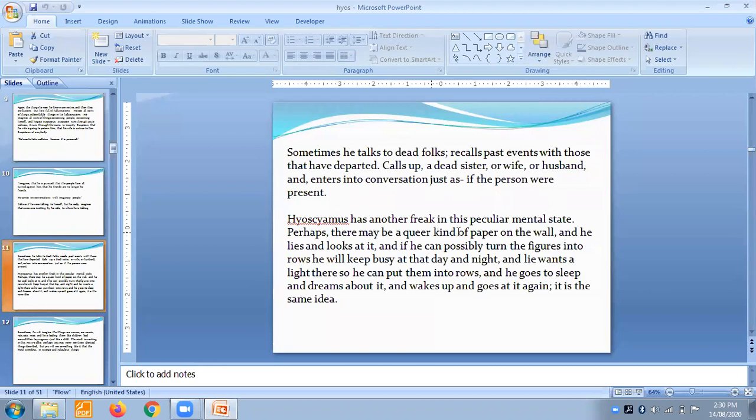Alzheimer's had another trick in this peculiar mental state. Perhaps there may be a queer kind of paper on the wall. He lies and looks at it. If he can possibly turn the figures into rows, he will keep busy that day and night. He wants to lie there so he can put them into rows, and he goes to sleep, dreams about it, wakes up and goes at it again, and it is the same idea. So they can stay in the same idea for a long period of time. Such continuation of a theme, continuation in the same work, you will get in Hyoscyamus.